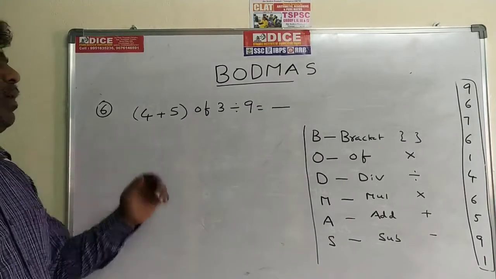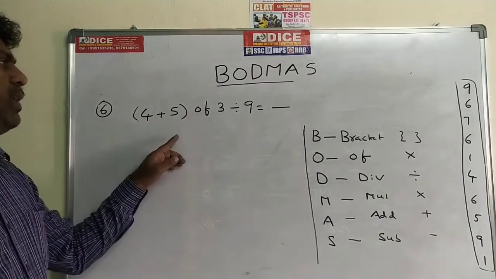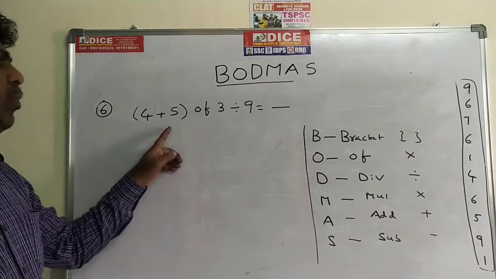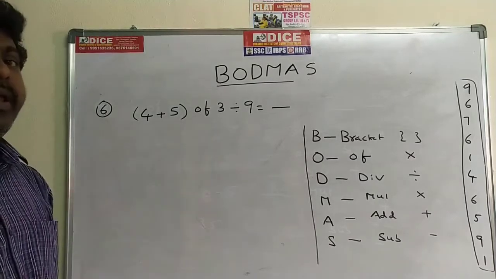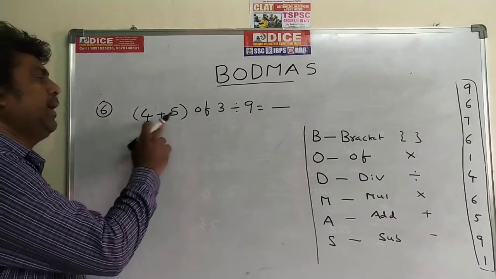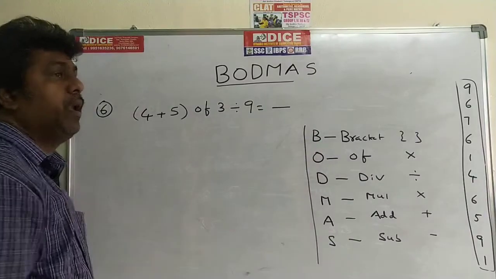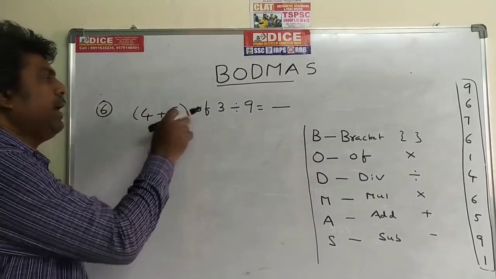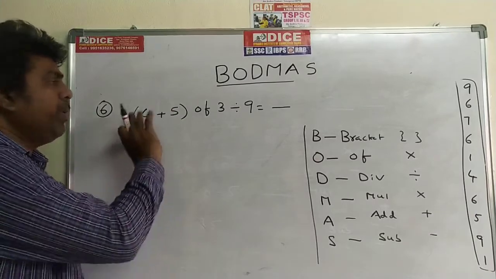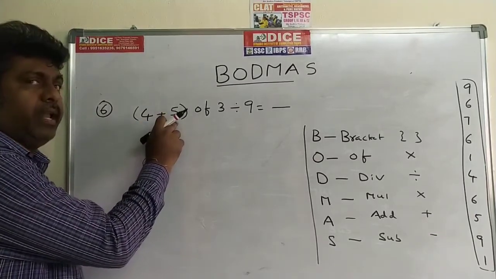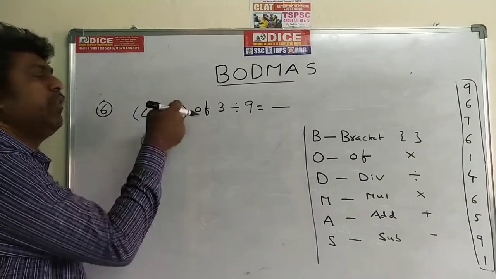Now go for the sixth problem. Bracket of 4 plus 5, of 3 divided by 9 is equal to dash. In this problem, the first priority goes to the bracket. Bracket means you have to do the operation inside the bracket. What is the operation in the bracket? 4 plus 5, how much? 9. When 9 is there, this bracket will be opened.